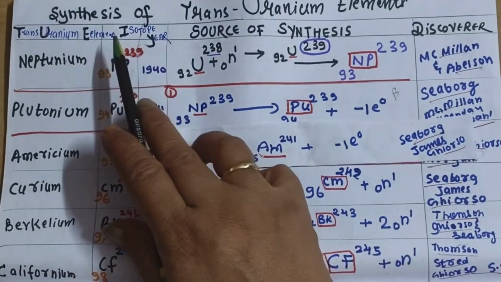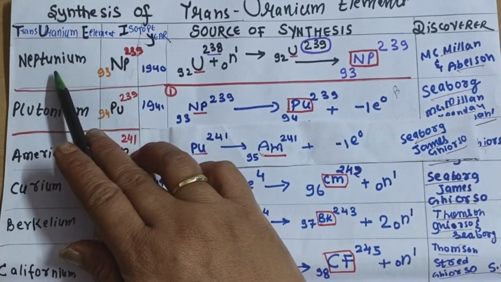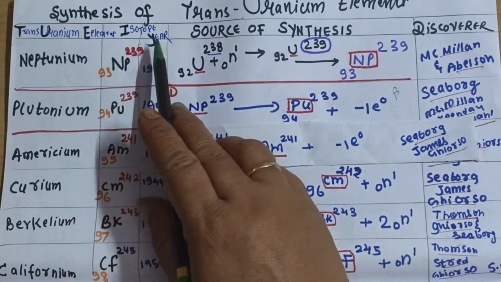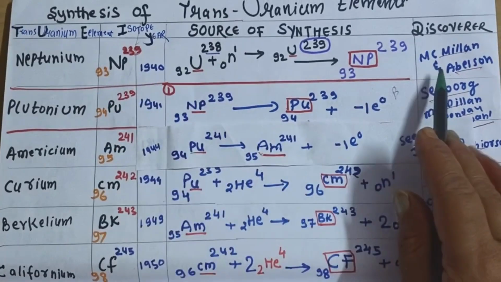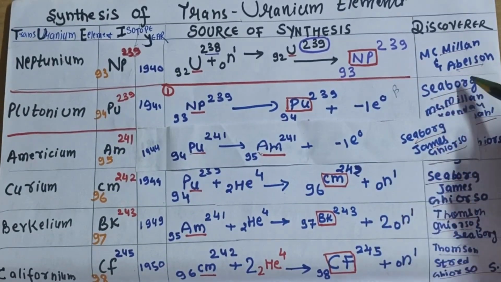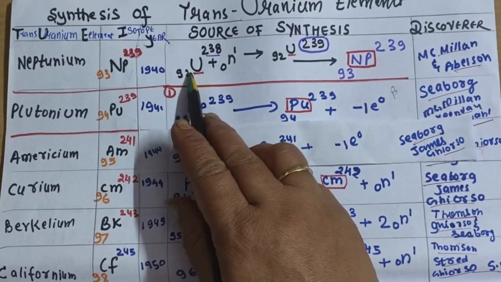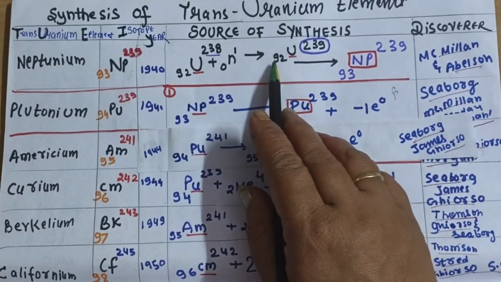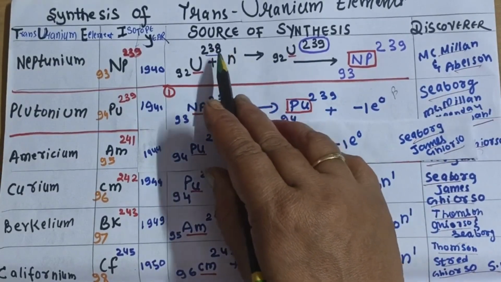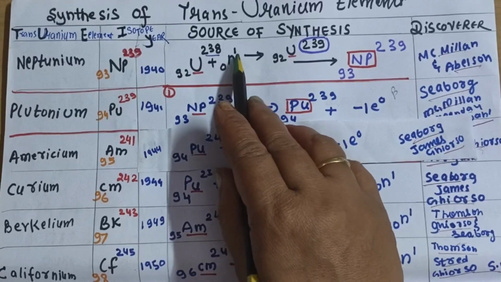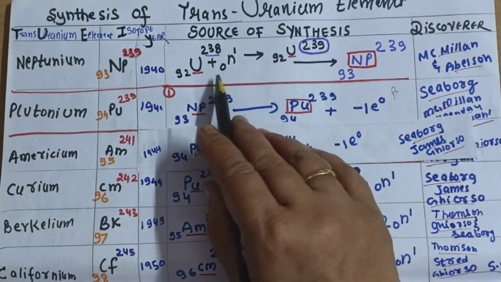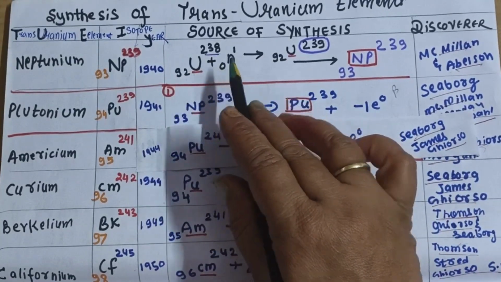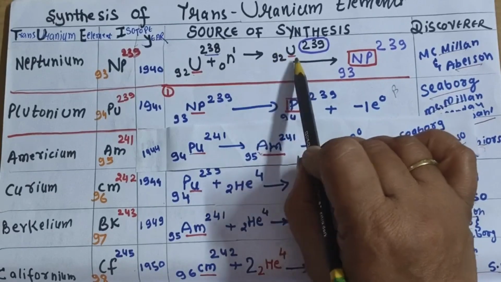So first let us see the synthesis of our transuranium elements. You can see neptunium, atomic number 93. The year of its synthesis was 1940, and it was discovered by McMillan and Abelson. So just see what the reaction is. First, our uranium 92, 238 isotope is bombarded with a neutron. So when the neutron is bombarded, the atomic mass increases by 1 unit and the atomic number remains the same. When bombarded with a neutron, you will have the next isotope of uranium, that is 239.